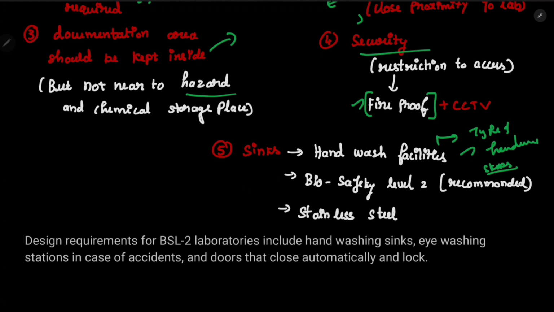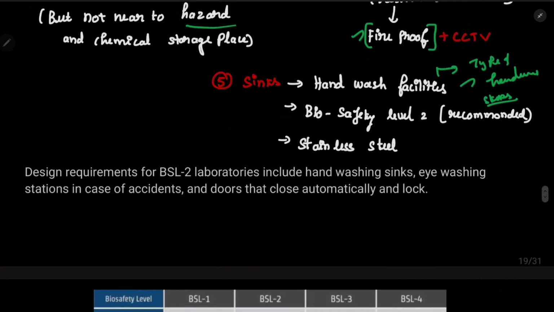So what is this BSL2? Design requirements for BSL2 laboratories include hand washing sinks, eye washing, and in case of accident, doors are automatically closed and locked. So this is the room of BSL2. If you want to make the BSL2 biosafety level 2, then you should have a room with hand washing sinks, eye washing, and in case of any accident, the door should automatically close and lock. This is the biosafety level 2. Okay, in case something happens.